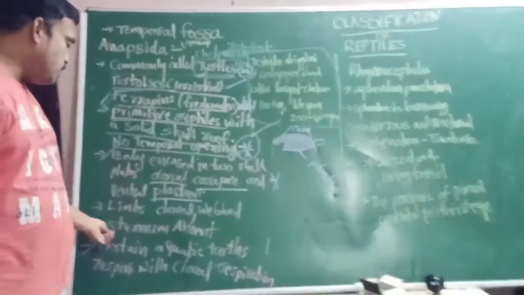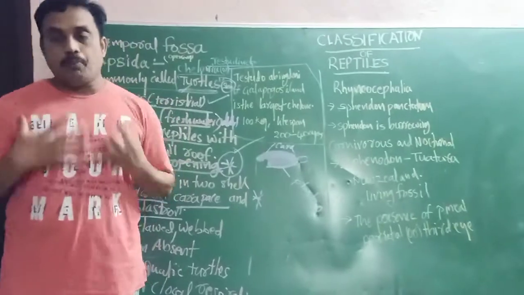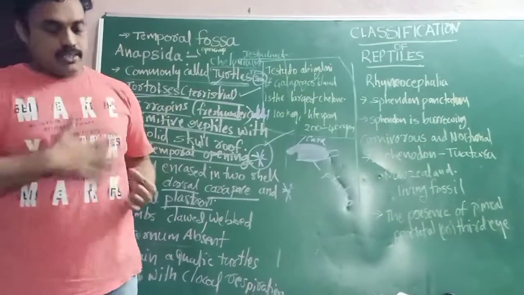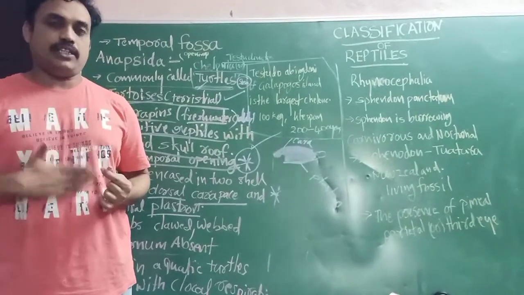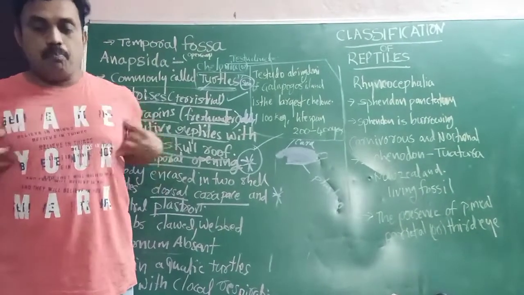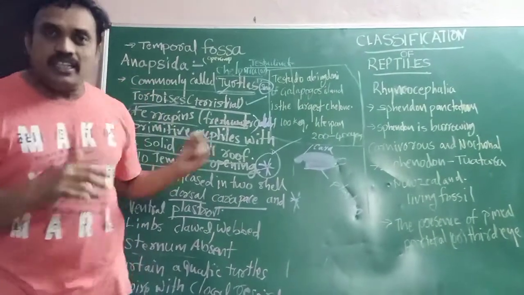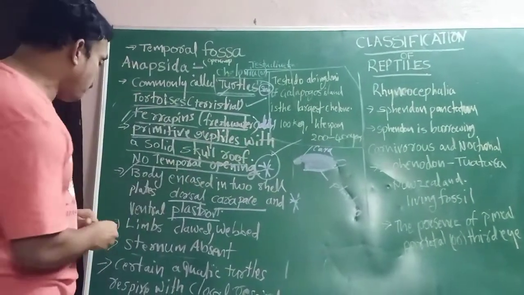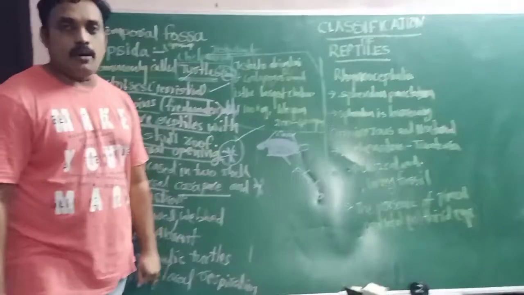And the sternum is absent. What is the meaning of sternum? Breastbones. This is the ventral side. The plastron is present, the covering shell, but the breastbones are absent in these organisms. That is also very, very important about Chelonia: breastbones are absent.